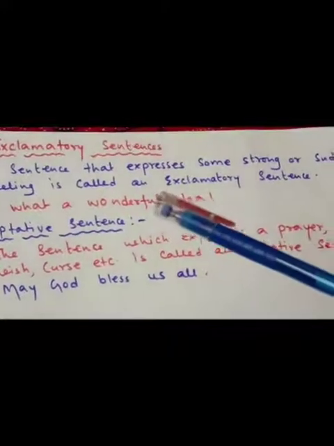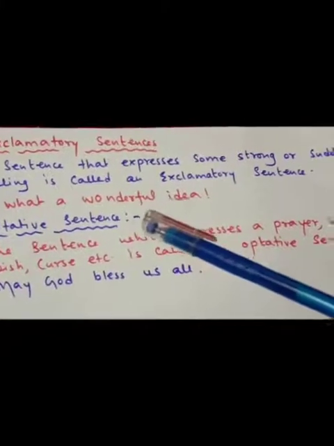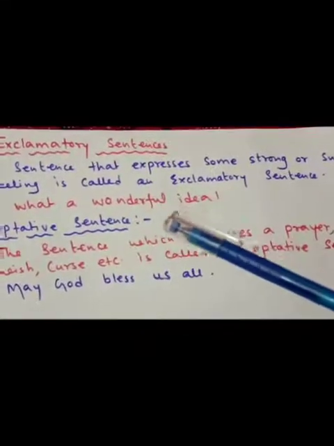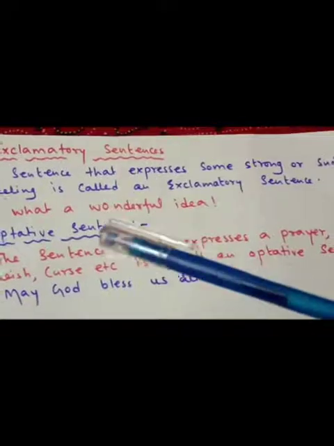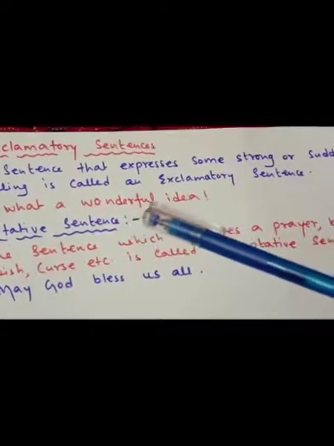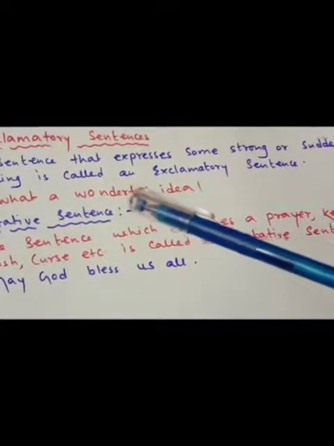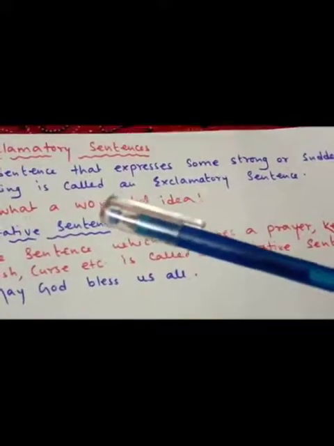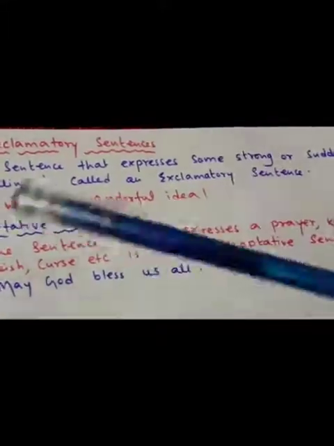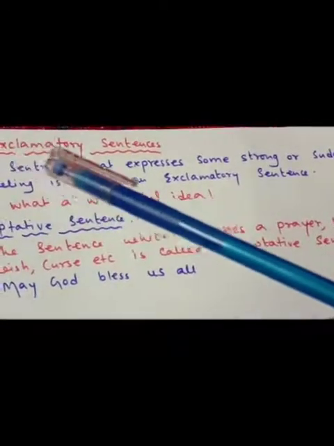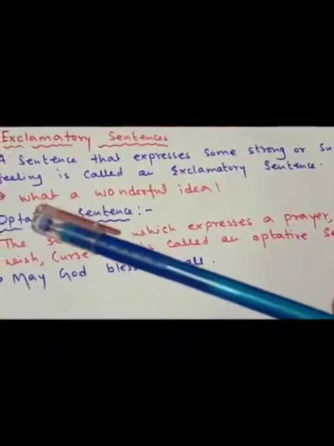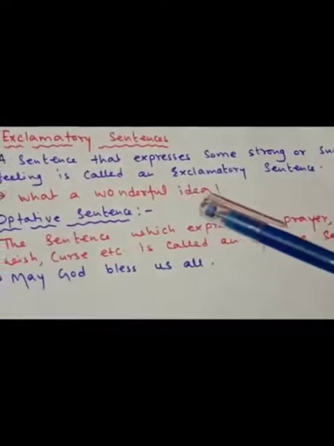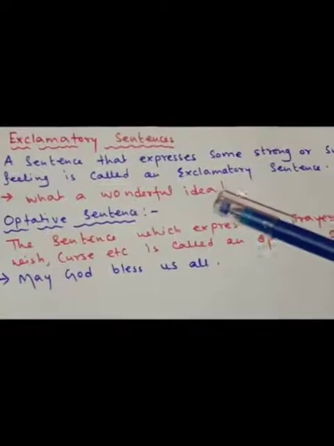It is just a sudden feeling. It is an extraordinary thing. That means when someone is getting the idea, he or she is very much surprised. So when we are getting that sudden sense, that time we can say it is an exclamatory sentence. So here it will be an exclamatory sentence, and after writing this exclamatory sentence, we must put the exclamation mark.